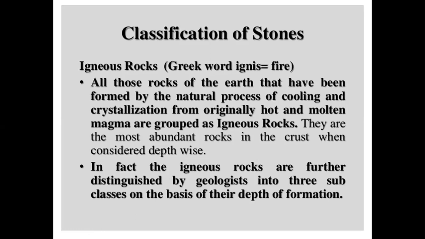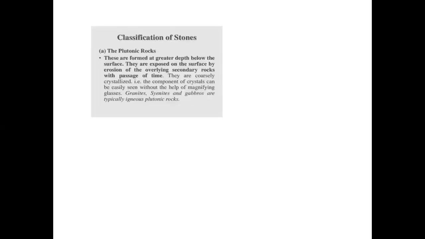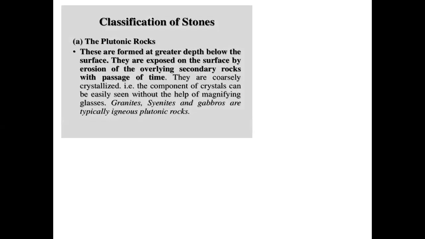They are the most abundant rocks in the crust when considered depth wise. The igneous rocks are further classified depending upon the depth of formation. First are the plutonic rocks. The plutonic rocks are formed at greater depths. Examples are granites, syenites, and gabbros. These are formed at greater depth below the surface.